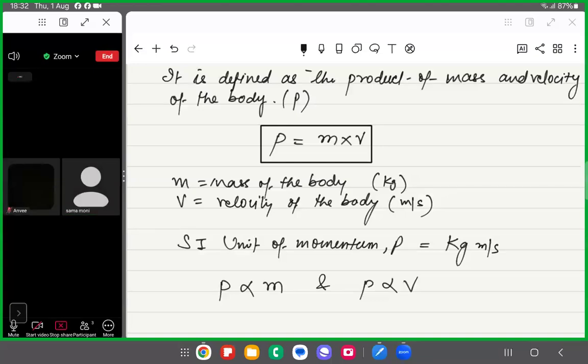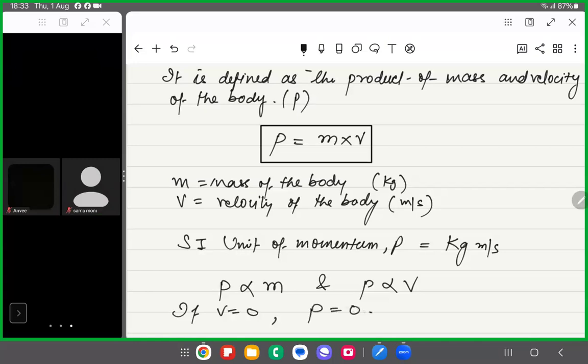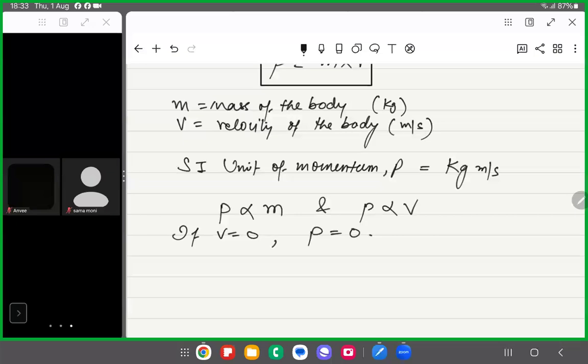So one thing you need to note is that momentum will be there only for the bodies which are moving. If the body is at rest, what will be its momentum? Can you tell me? Zero, because velocity is zero, right? So if v is zero, momentum will be zero. Okay, so momentum is there for the moving bodies only, right?